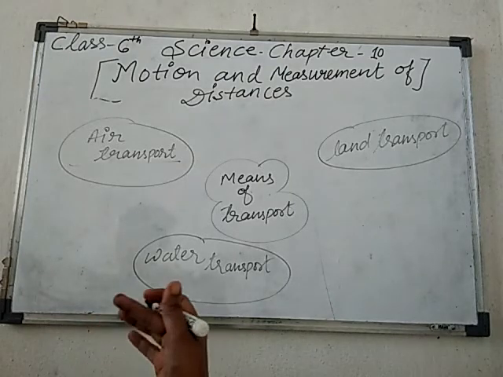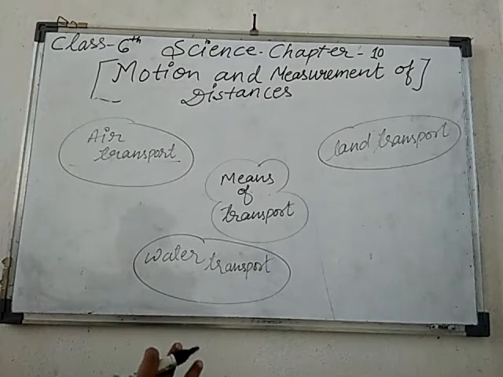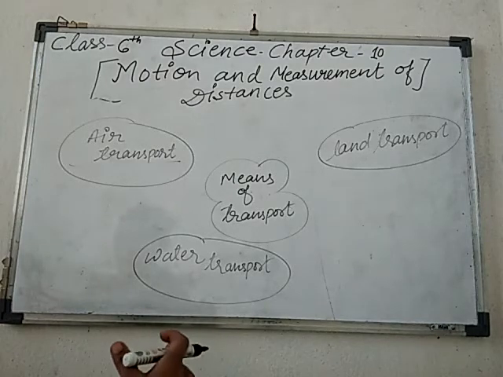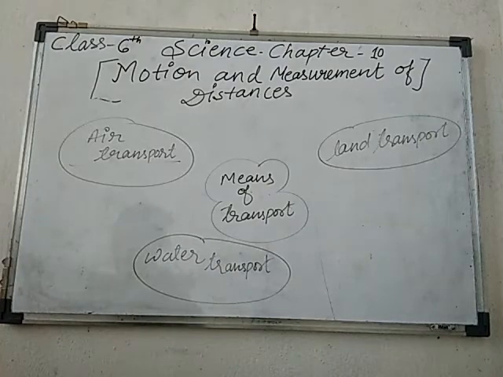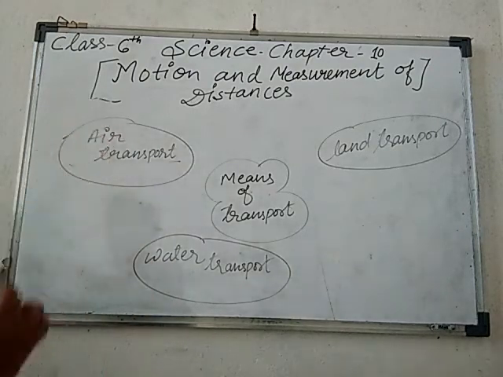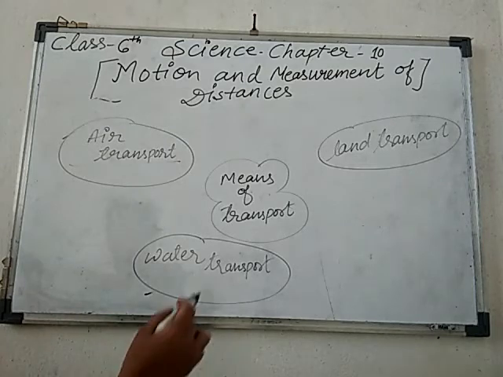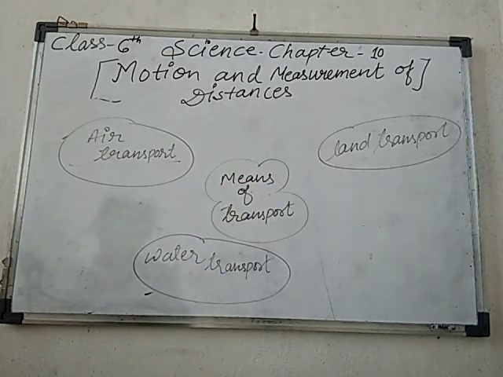To begin with, the boat was very simple, made from logs of wood in which a hollow cavity was made. Now you know that the invention of the wheel made a great change in modes of transport. As you know, there is air transport, water transport, and then land transport, okay students.